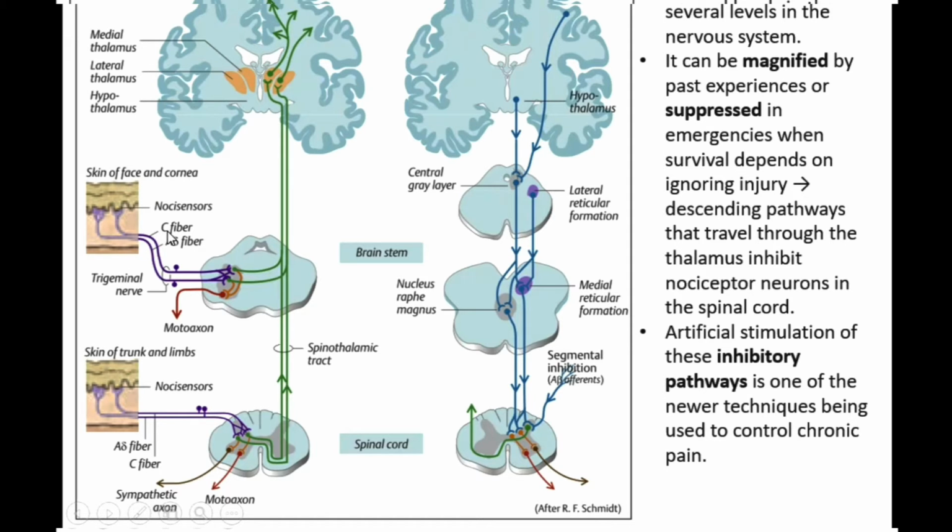We have C fiber, which is slow and unmyelinated, and also A delta fibers, which are for the fast pain. And as you remember, A delta fibers were responsible for the cold, and C fibers for the cold and heat both, and also the mechanical stimulation too. So here we have the nociceptor, which is responsible for the pain, and A delta and also C fiber. They bring this information of pain because they are mechanically stimulated, or anything.